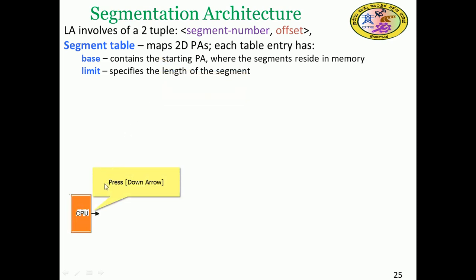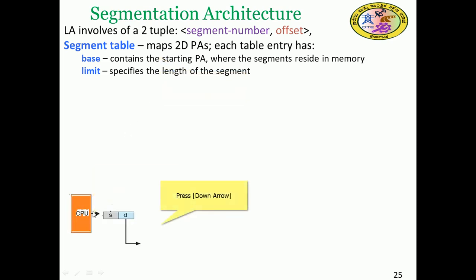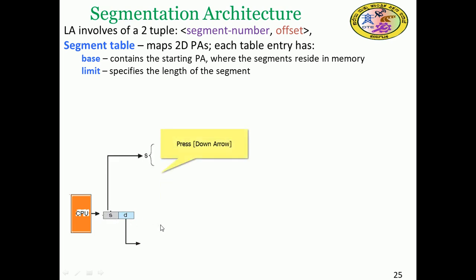One example we discussed in the previous session too. The CPU generates the logical address, which is the segment number and the offset, or displacement, as a 2-tuple. The segment number goes to the segment table, where the limit and base will be there.